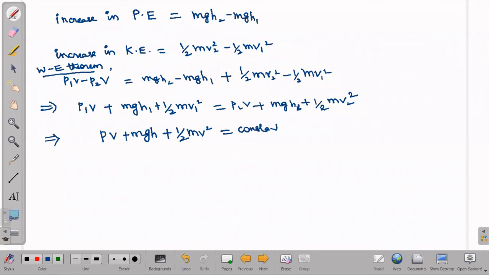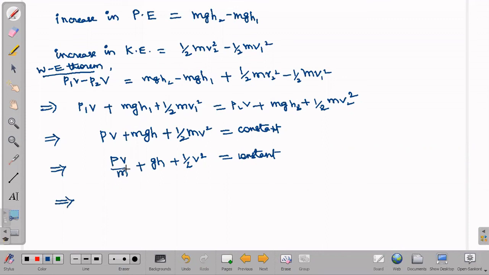They are asking for total energy per unit mass, so we have to divide the whole equation by the mass. So PV by m plus mgh by m is gh, plus half mv square by m is half v square, is equal to constant.